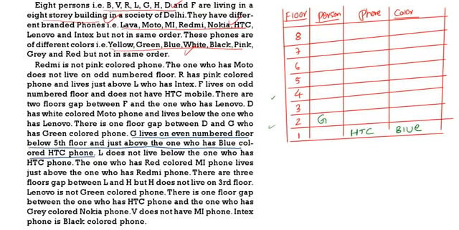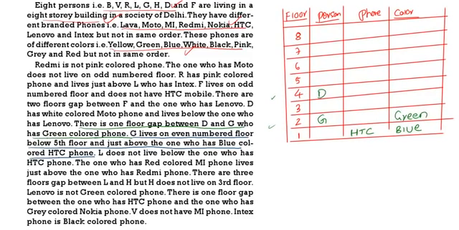Then see the next one. Regarding G, there is one floor gap between D and G, who has green color. G has green color. There is one floor between D and G, that means D comes on the 4th floor.